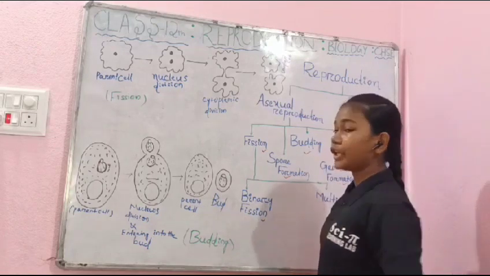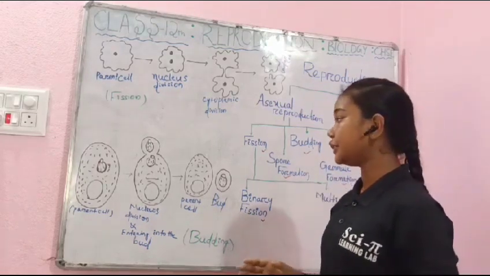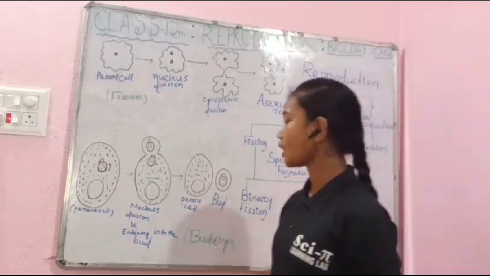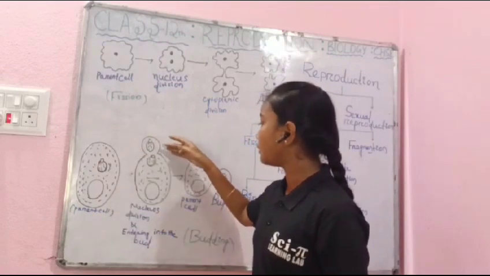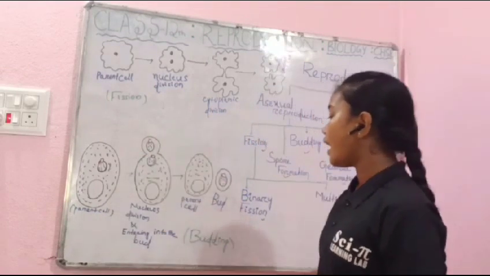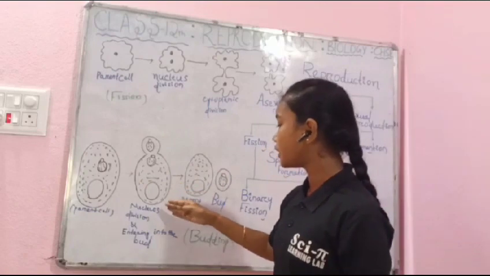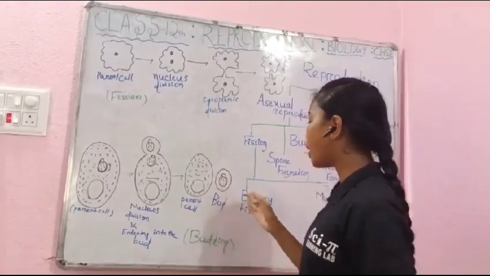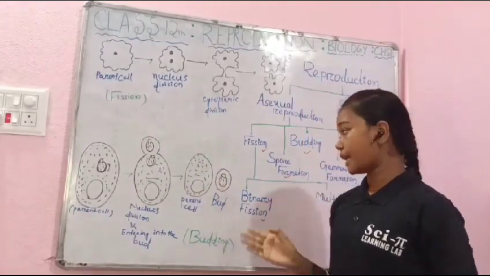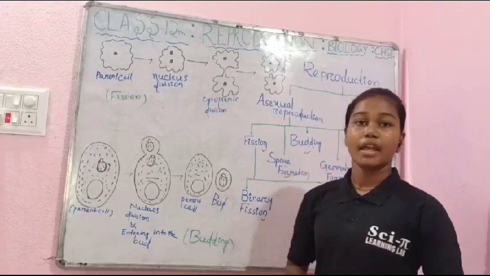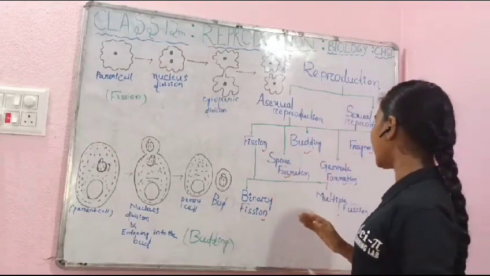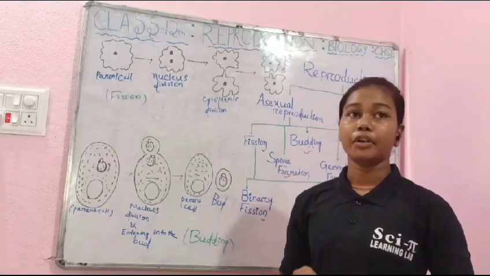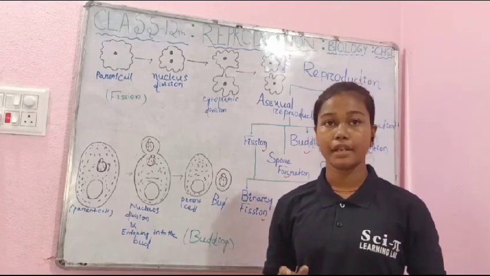Then budding: when the parent cell divides into 2 new daughter cells, it is called budding. The bud is attached to the parent cell, and then the nucleus and some cytoplasm enter into the bud. Then the bud separates from the parent cell, and it grows into a new cell. Example, Hydra.